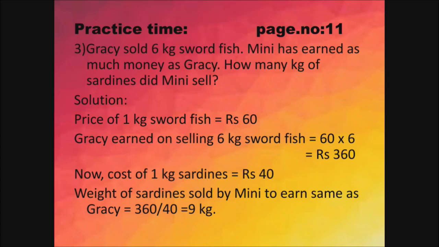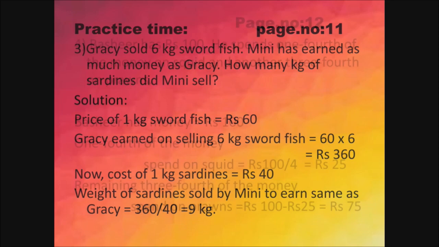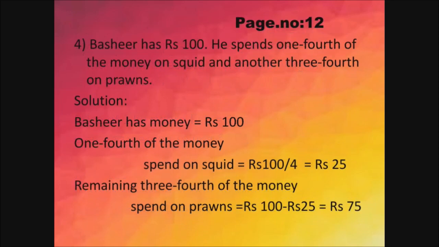So Mini sold 9 kg sardines. So both have earned the same money. If you multiply 9 into 40, you will get rupees 360. So Gracie as well as Mini both have earned the same amount of money. Got it? Next, we can see in page number 12, fourth sum.